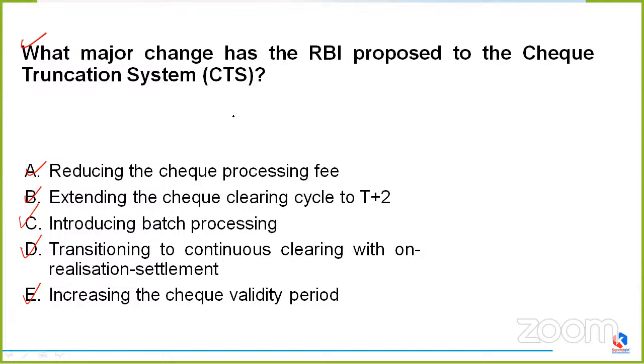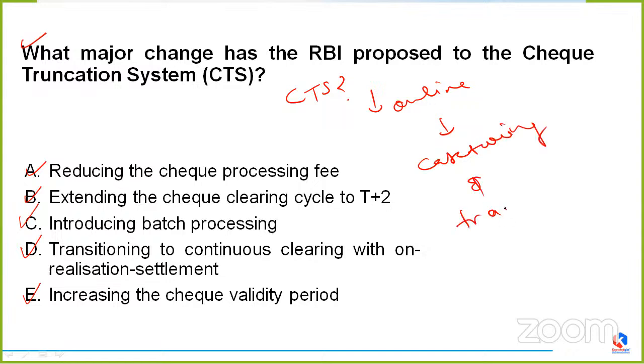Okay, so basically, friends, while you are replying with the correct answer, if we talk about what CTS is, it is basically an online system that electronically clears checks. How does it work? It electronically clears checks by capturing and transmitting images of checks and their MICR data. Now, what is the MICR data of checks?